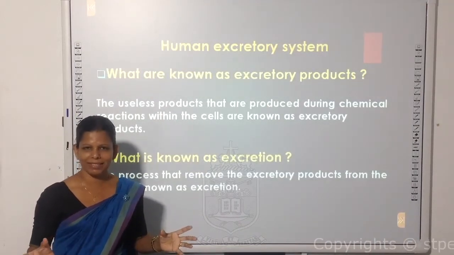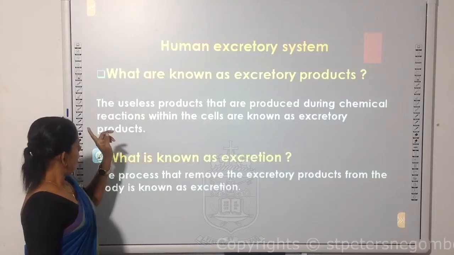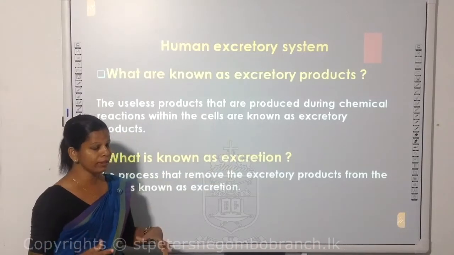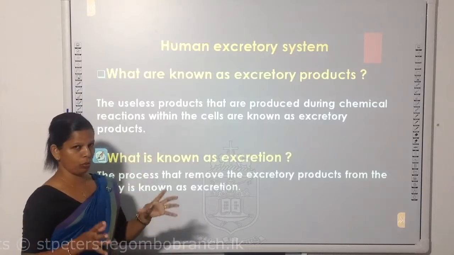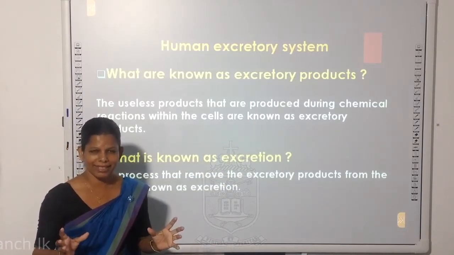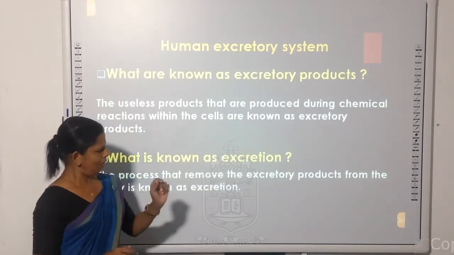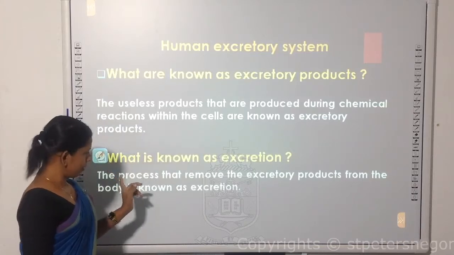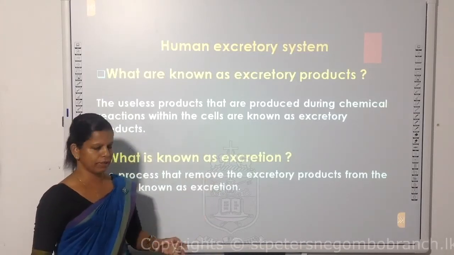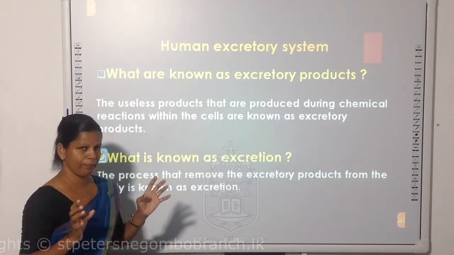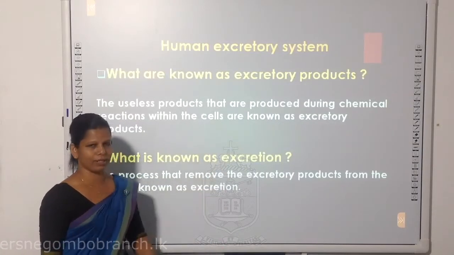What are known as excretory products? The useless products that are produced during chemical reactions within cells are known as excretory products. What is excretion? The process that removes the excretory products from the body is known as excretion.